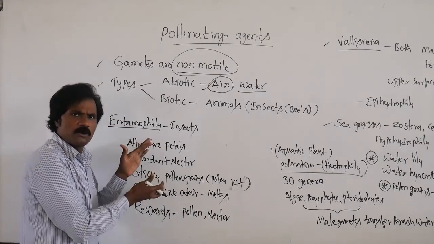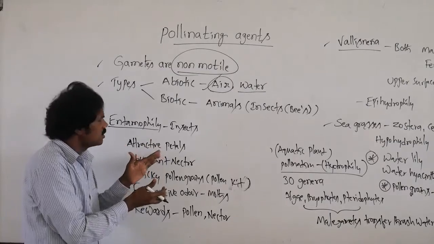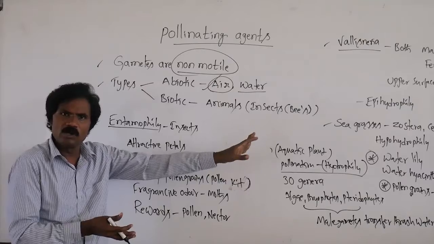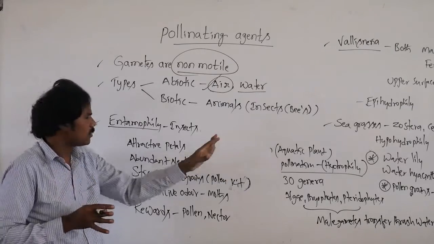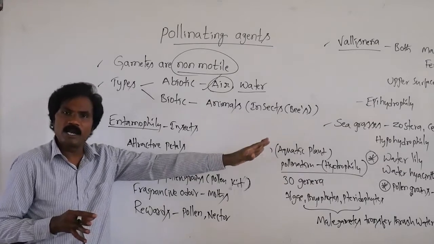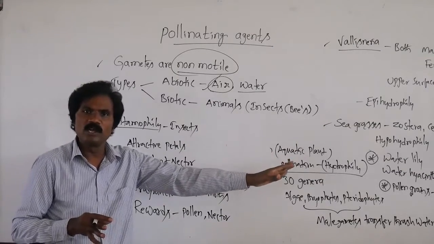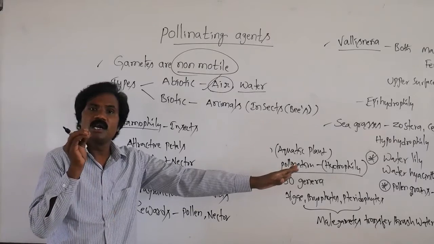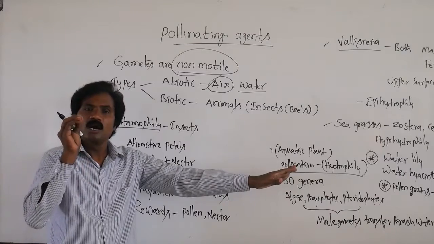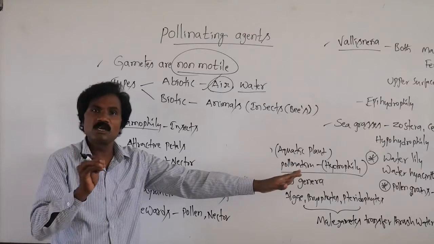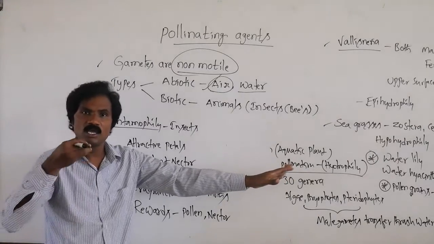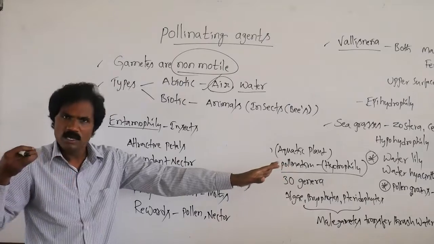So it is most important: whenever it is entomophilous, it has attractive petals. Quite the opposite, in anemophily and hydrophily there are no attractive petals and no abundant nectar. In those types of plants, like anemophily, there is a complete absence of nectar. So colorless petals as well as absence of nectar are present in the following types of pollination. They give options: either anemophily, entomophily, both, and many different ones.